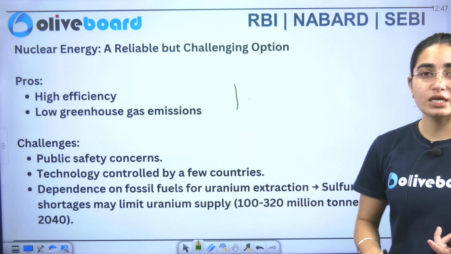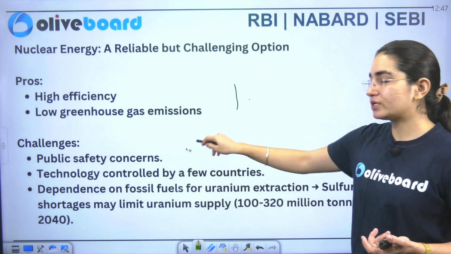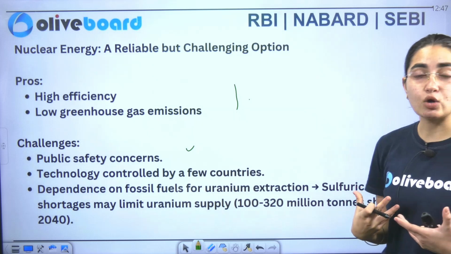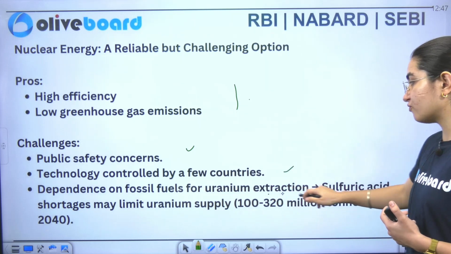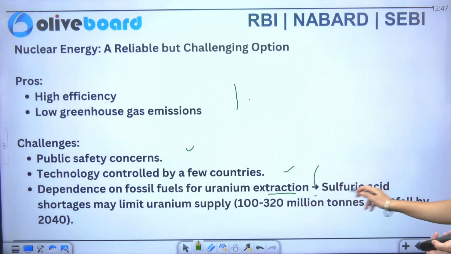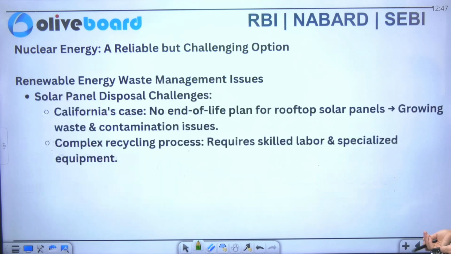But what are the cons? So one is your public safety concerns, that is a part of it. We need high technology, that is also an obstruction here. Dependency on the fossil fuels for uranium extraction leads to sulfuric acid, or you can say that shortage may limit the uranium supply also.